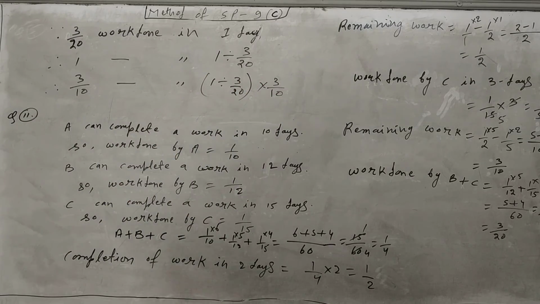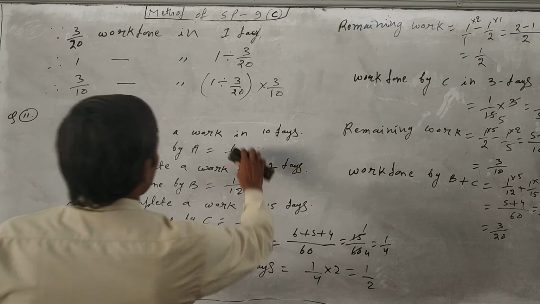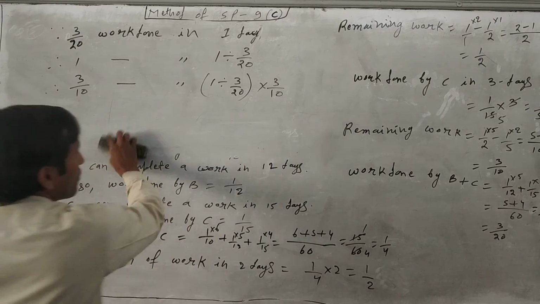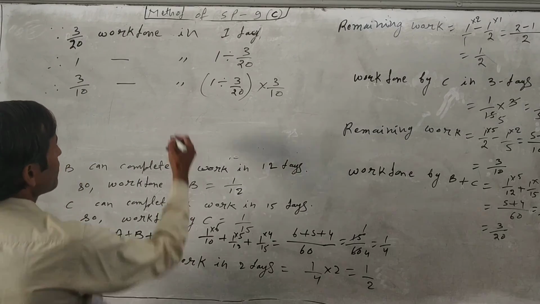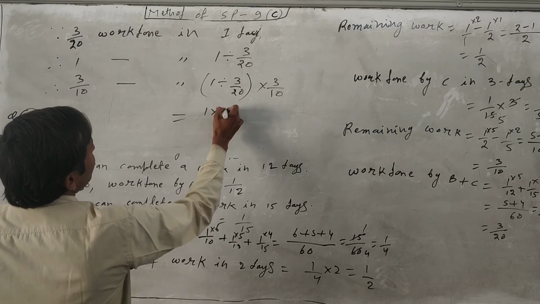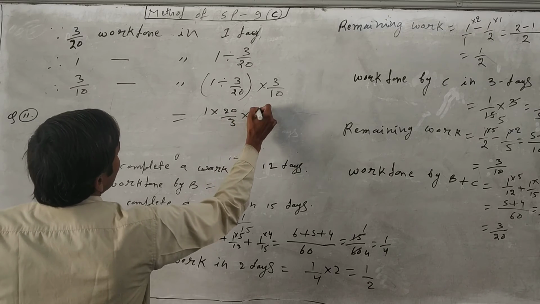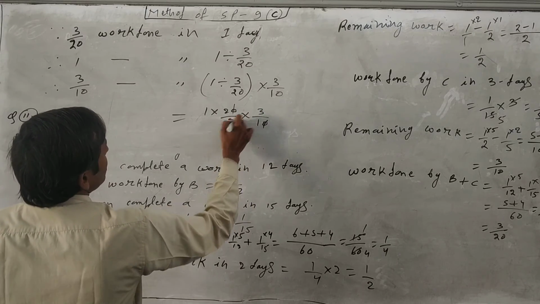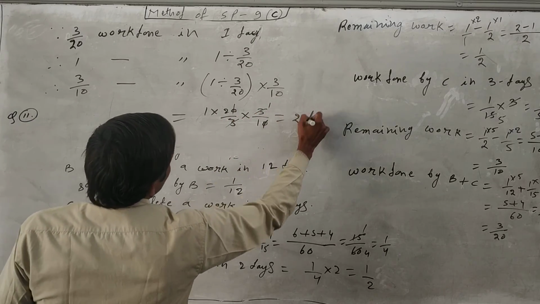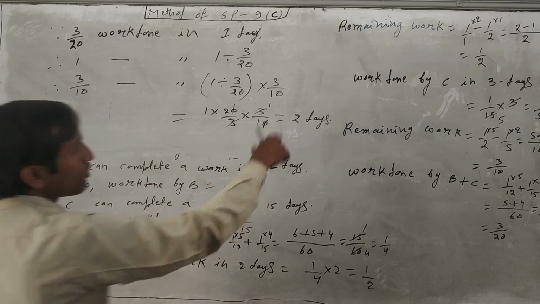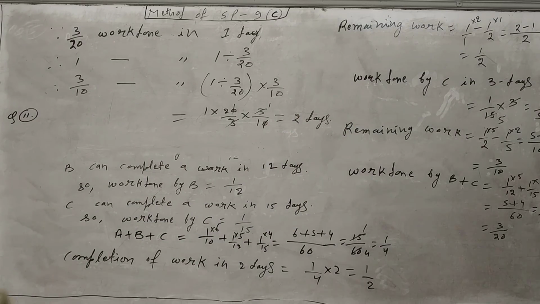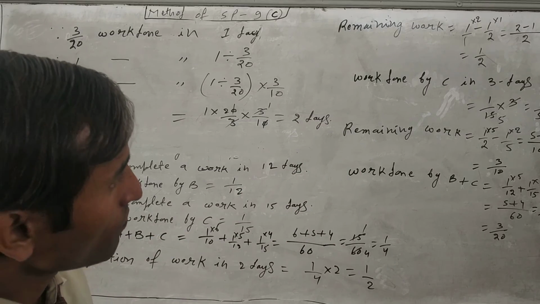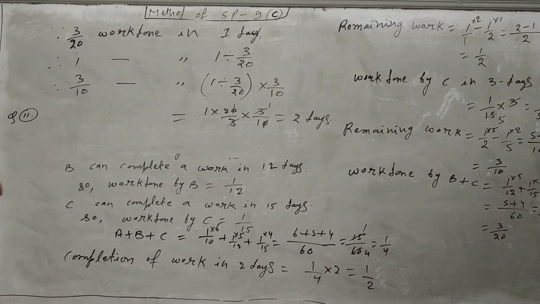Like that, whatever we did in question number 9, the same process we have to do here also. Simplify here: it will come 1 into 20 upon 3 into 3 upon 10. Now cancel the 3s, then it will come 2 days. So in 2 days the remaining work will be completed, and in 3 days C's work will be completed.